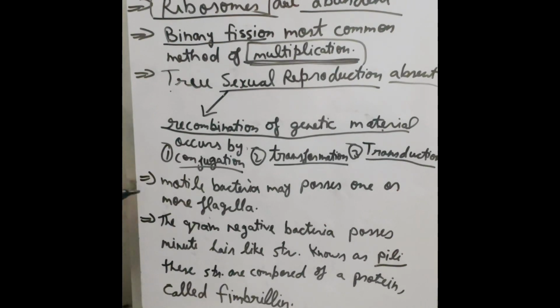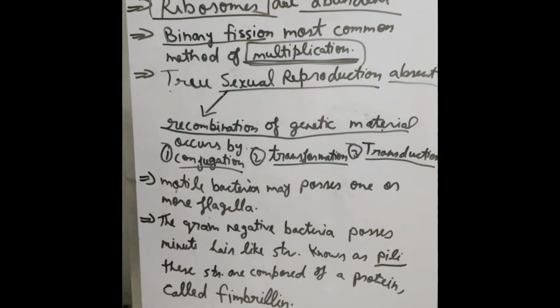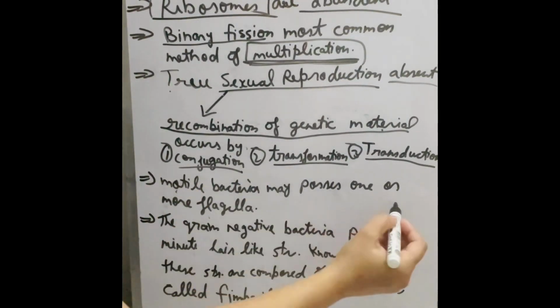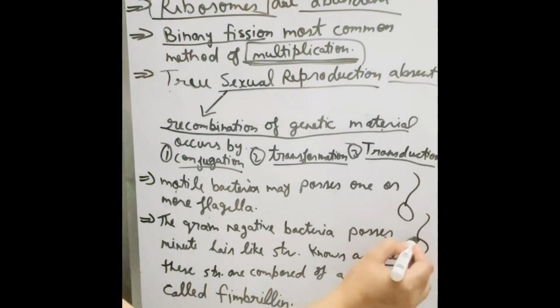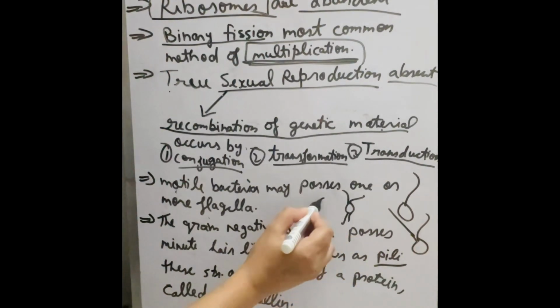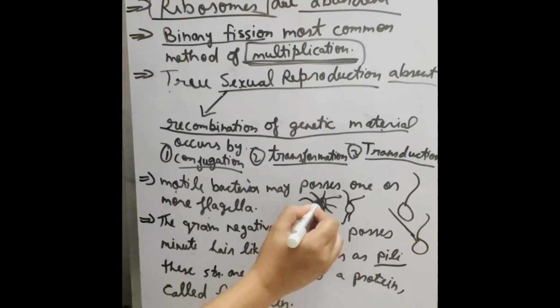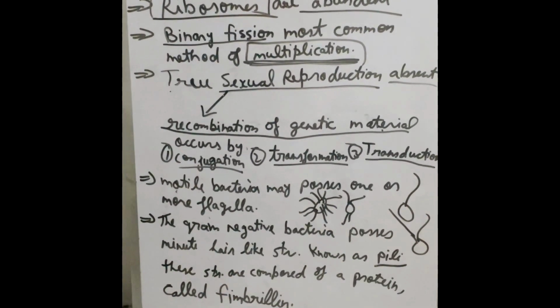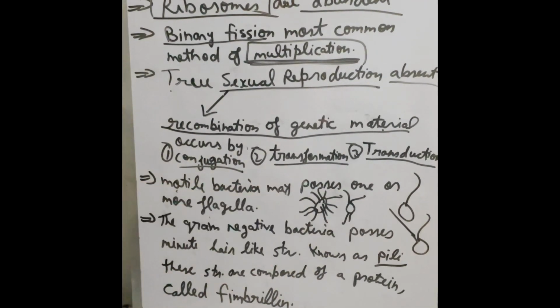The next point is bacterial cells are motile. Bacteria may possess one or more flagella. Some bacteria have only one flagellum, some bacteria have two flagella, some have four flagella, and some have their whole body covered with flagella. It means motile bacteria may possess one or more flagella.